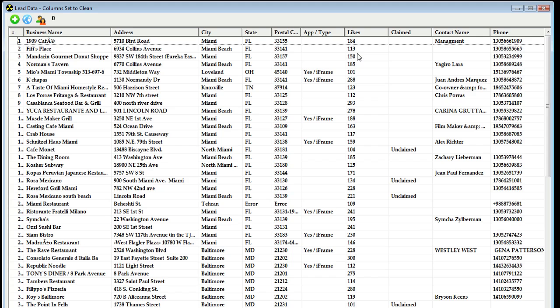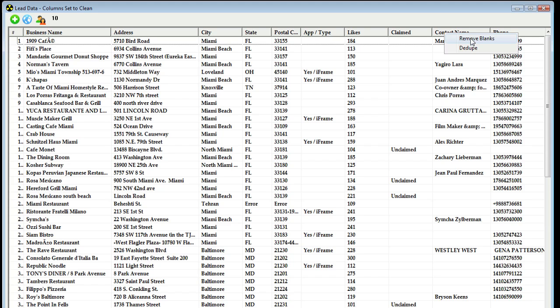And just like that, we have the leads that we're looking to contact. So our grid's already starting to shape up a little bit. Now we can continue to do that with all the fields. Whatever field we're wanting to work on, we just simply click and then right click. So let's go ahead and do that again.